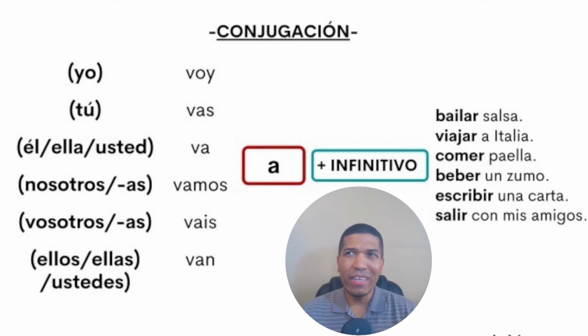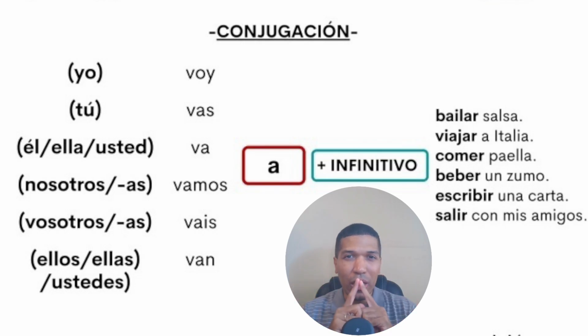To go. The verb ir is to go in Spanish, and it's an irregular verb, so you need to remember the conjugation. Yo voy, tú vas, él va, ella va, nosotros vamos, vosotros vais, ellos, ustedes van. So the construction of this future in Spanish is first the verb ir, to go, the one that you need if it's yo, tú, él, ella, and so on.